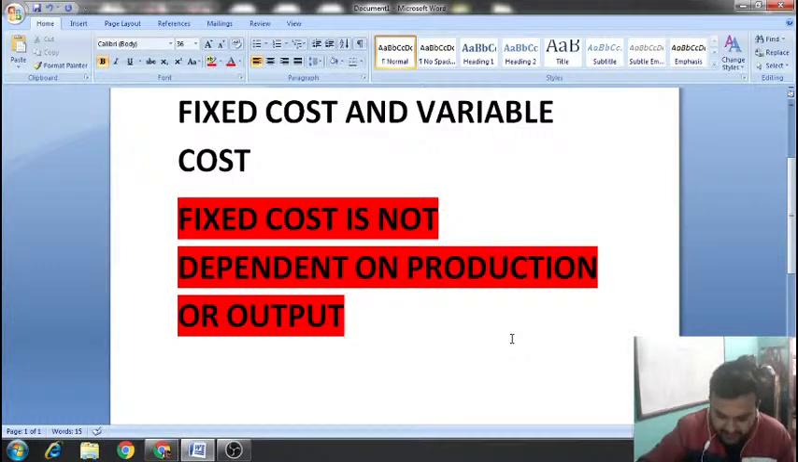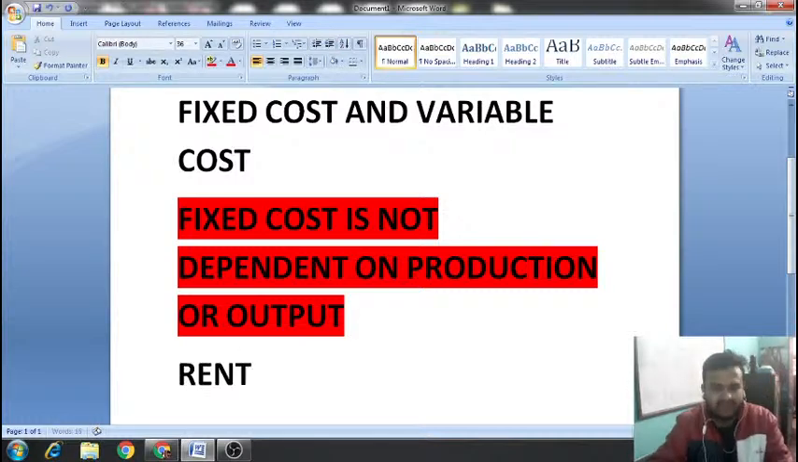What do you mean by the words? For example, let's see, you have a business. You have a business and your business is manufacturing pens. So you have taken a space, or you have taken a factory in rent, and every month you are paying rent to that person. Understand?